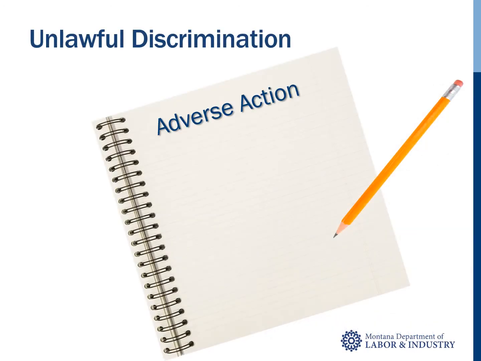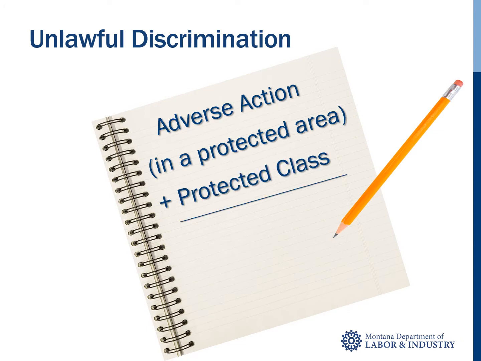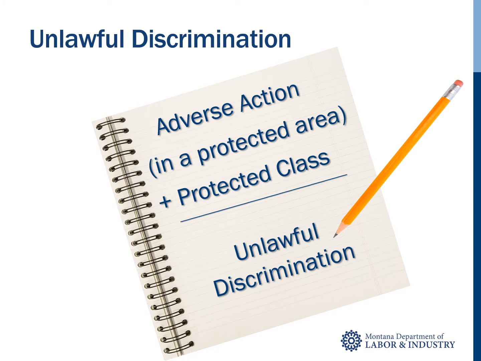In order to understand age discrimination specifically, you must first understand what discrimination is generally. So what is unlawful discrimination? Unlawful discrimination can be simply defined as an adverse action taken in a protected area against an individual because of his or her protected class status.